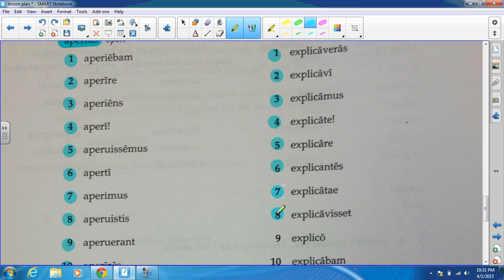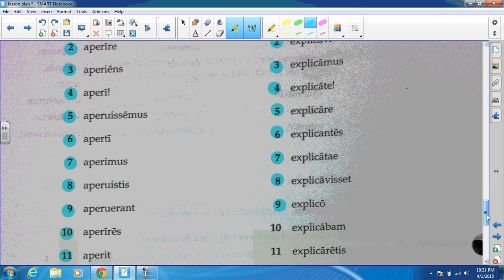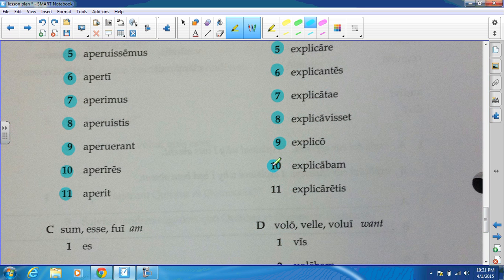He, she, or it had explained. That's the pluperfect subjunctive. I explained, that's the present indicative. I was explaining, that's the imperfect indicative. And then explicatus, you all were explaining. That's the imperfect subjunctive.